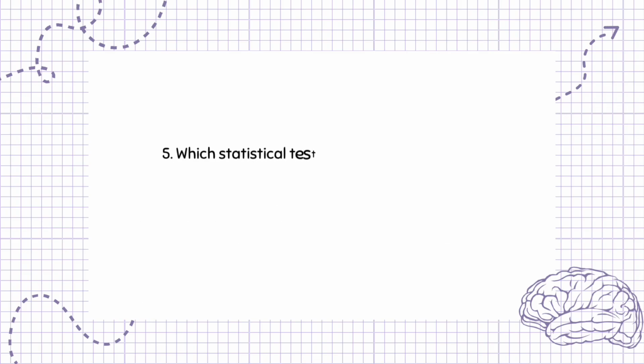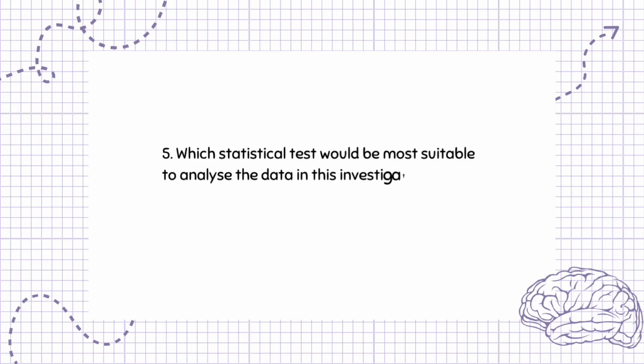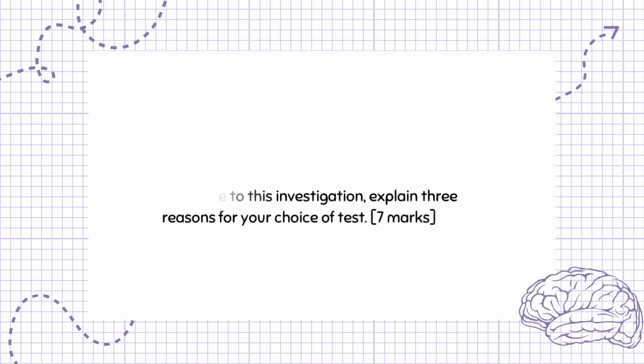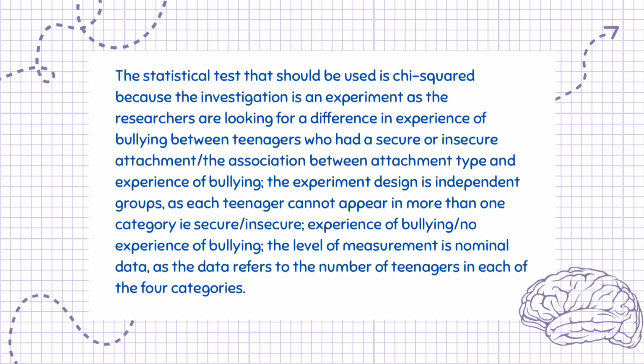Question 5. Which statistical test would be most suitable to analyze the data in this investigation? With reference to this investigation, explain 3 reasons for your choice of test. 7 marks. The statistical test that should be used is chi-squared because the investigation is looking for a difference in experience of bullying between teenagers who had a secure or insecure attachment, the association between attachment type and experience of bullying.